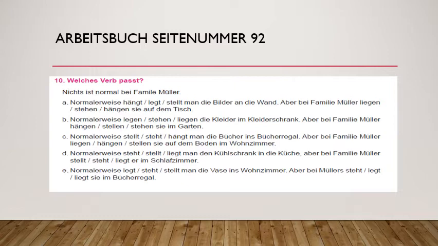Aber bei Familie Müller dash sie auf dem Tisch. That means in the case of Familie Müller, the pictures are lying on the table. Now see here, lying is said, and on the table is dative, so here liegen will be there because they have kept the pictures on that table. Okay, so similarly you have to read the sentences, you have to recognize which verb will be appropriate in this place, and the answers we'll discuss in our live class.